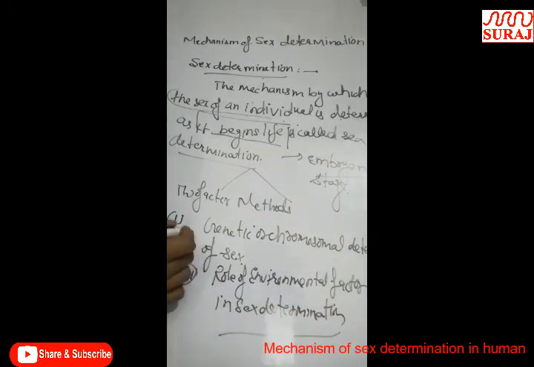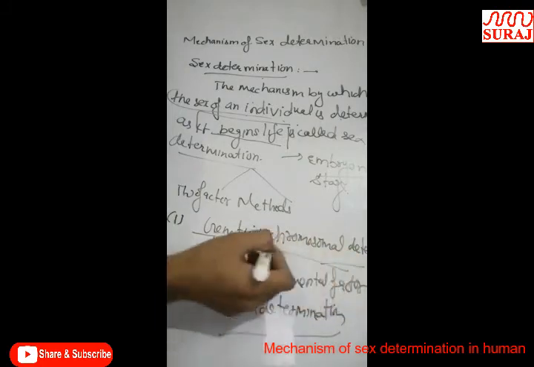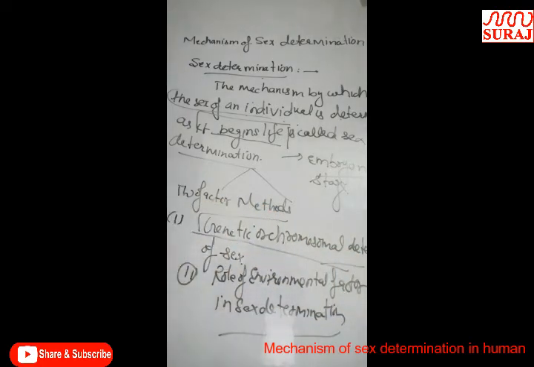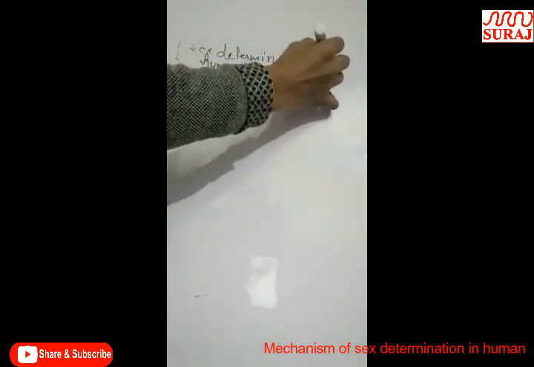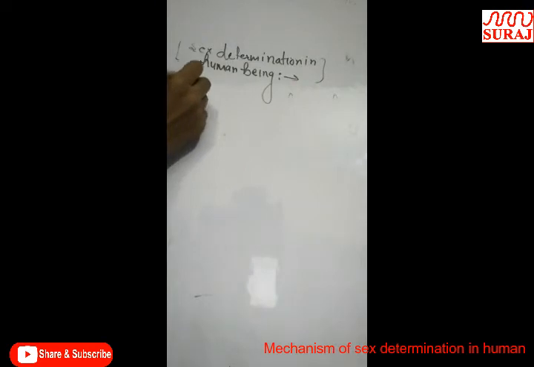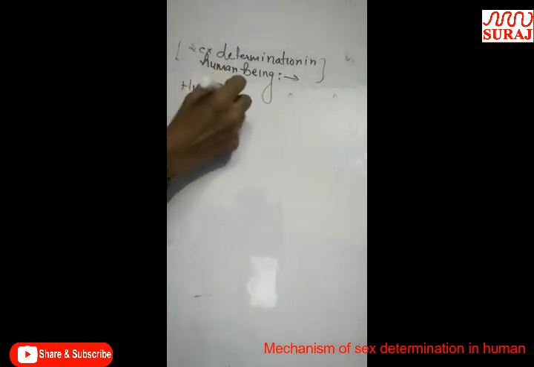Now we are discussing the chromosomal mechanism of sex determination in animals or in human beings. Sex determination in human beings. Human is a diploid organism.